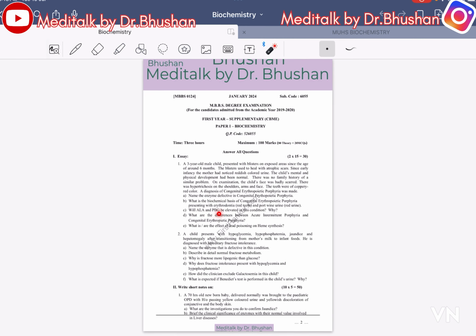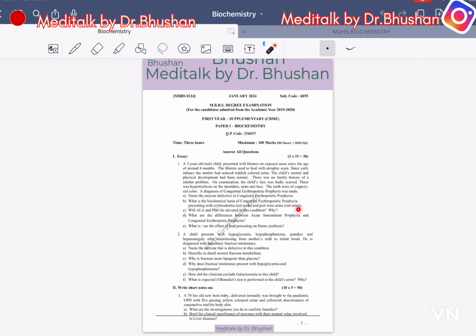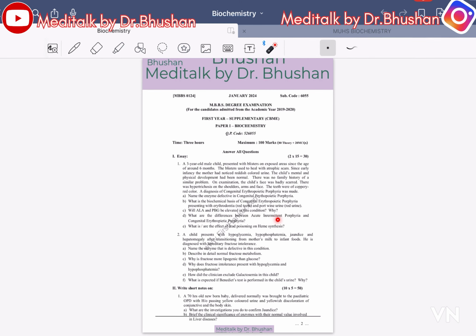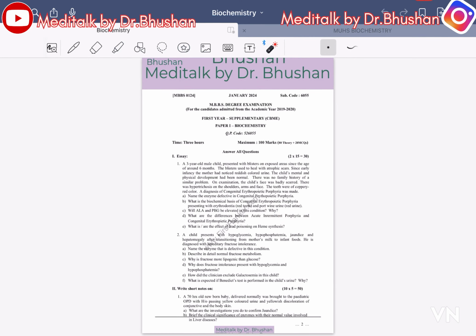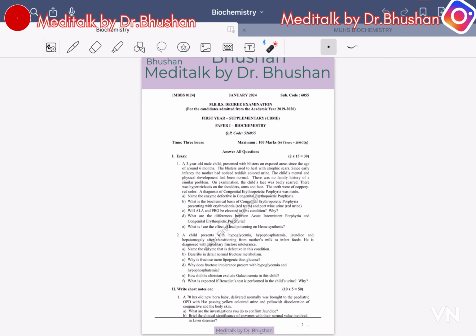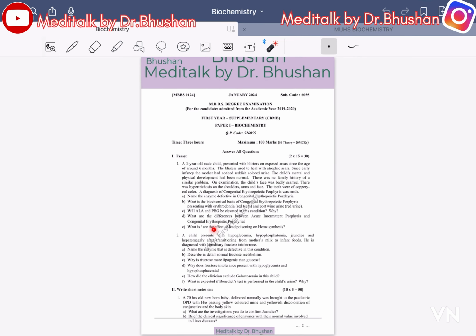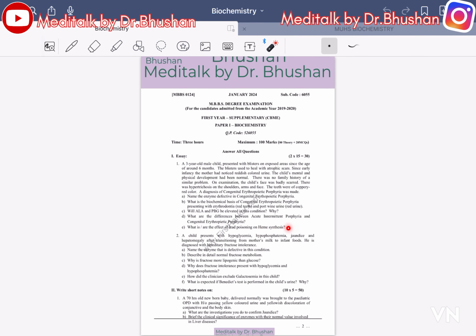With ALA and PBG elevated in this condition, why? What are the differences between acute intermittent porphyria and congenital erythropoietic porphyria? What is the effect of lead poisoning on heme synthesis?